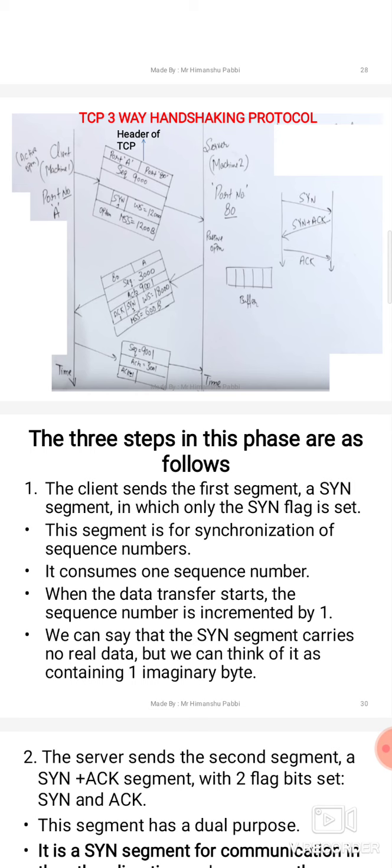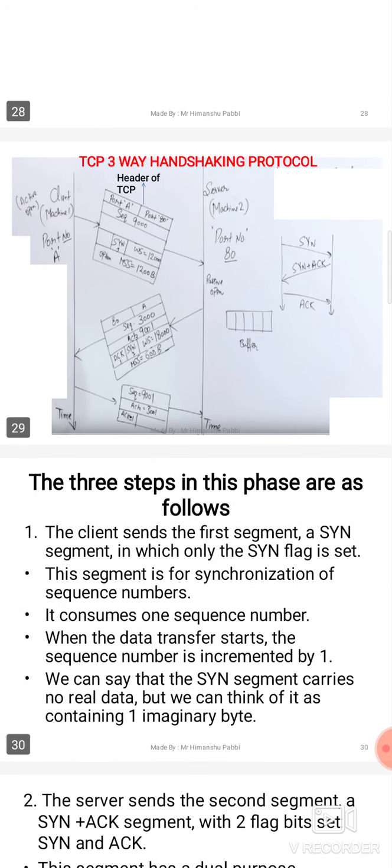Similarly, the SYN flag is 1. These are the flags which we have already studied in the TCP header. So these are 1. Then the window size is 18,000. The maximum data that can be sent is 18,000, and each packet contains 600 bytes. So a total of 30 packets will be sent from the server.